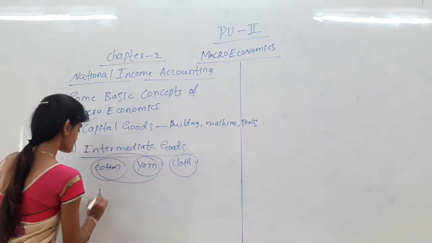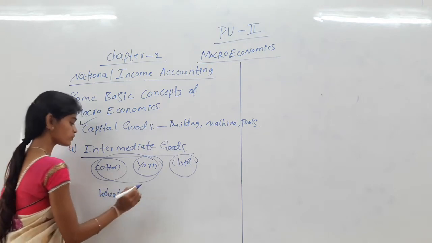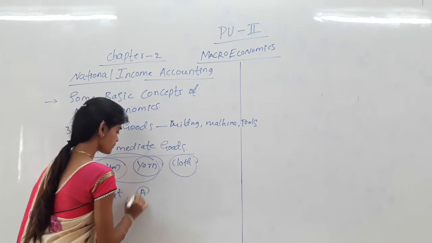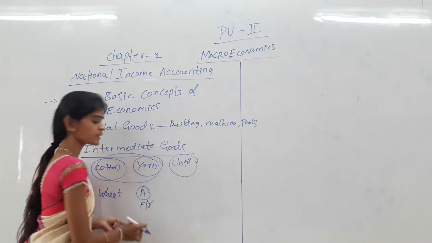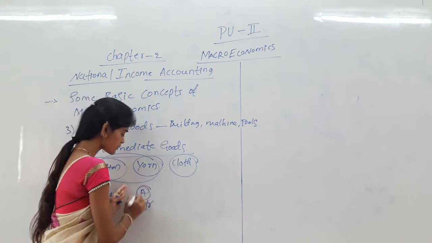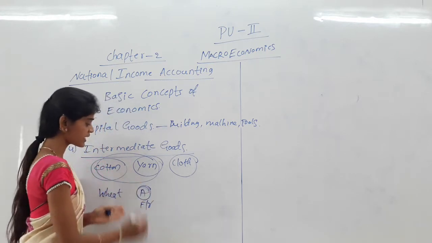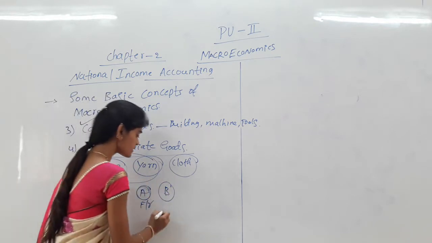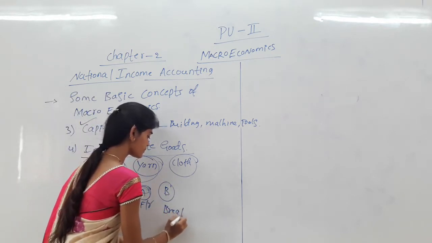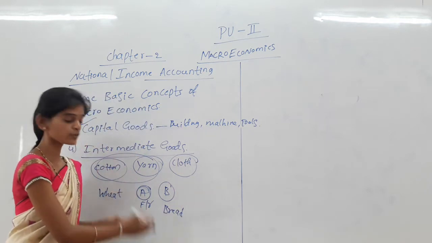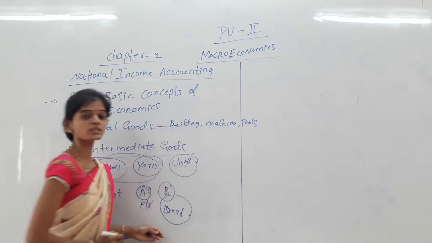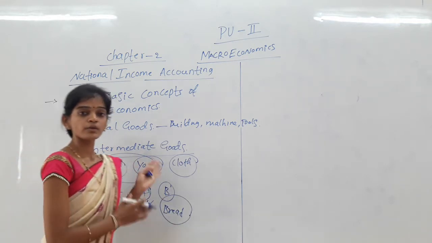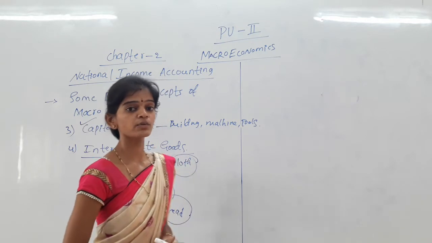Another example, wheat. A farmer produces wheat and sells it to firm A. There, wheat is converted into flour. After that, company A sells the flour to company B. In company B, flour is converted into bread. So bread is the final good and goes to the market. So intermediate goods means raw materials converted into the final goods.